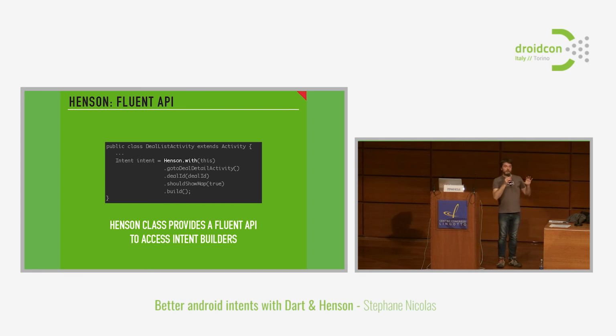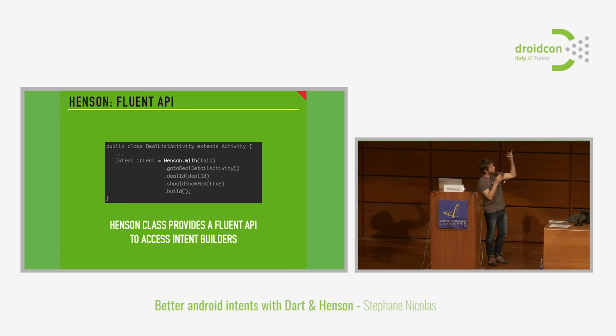One of the nice things is that we don't generate only intent builders. We also generate a class named Henson, which is the Henson navigator. This class has this syntax, Henson.with, and then you specify the context used to build the intents. That's it. And then you go to deal detail activity. All of that is generated for you. Once you've typed Henson.with control space, you can see how to go to any of your activities. All of them have intent builders that have been generated.